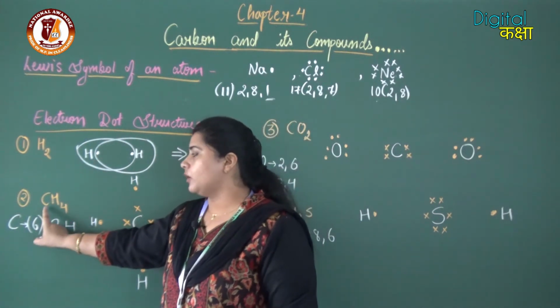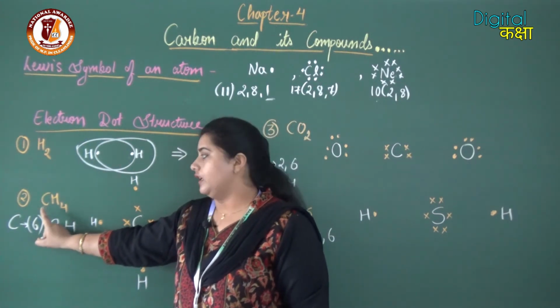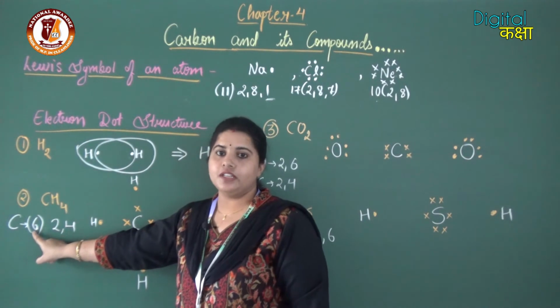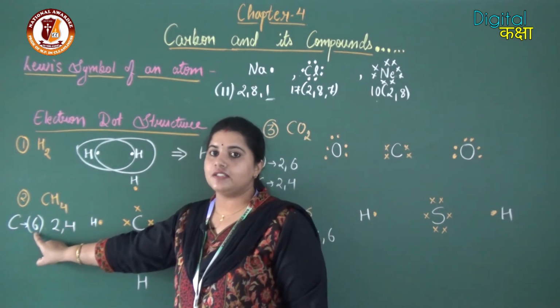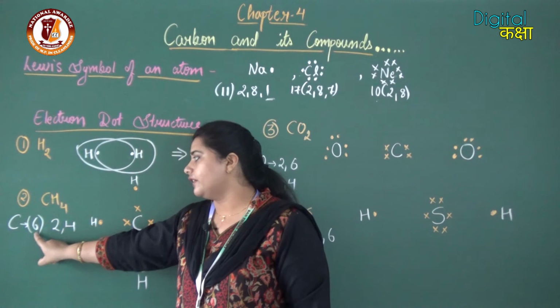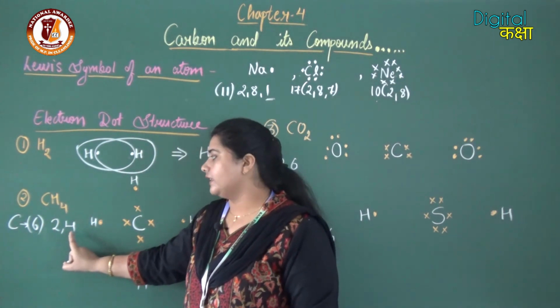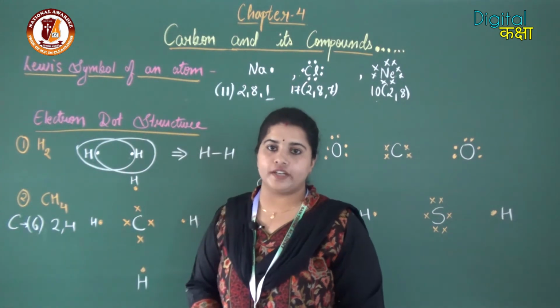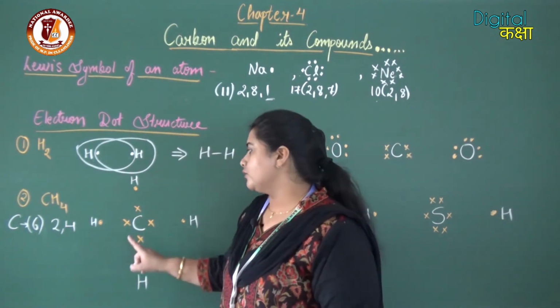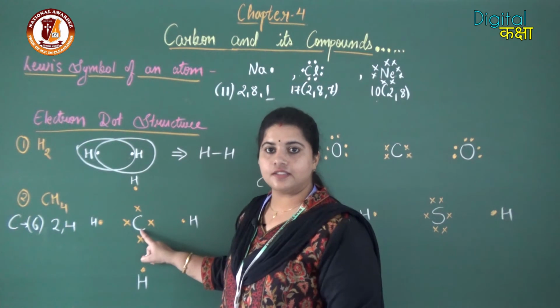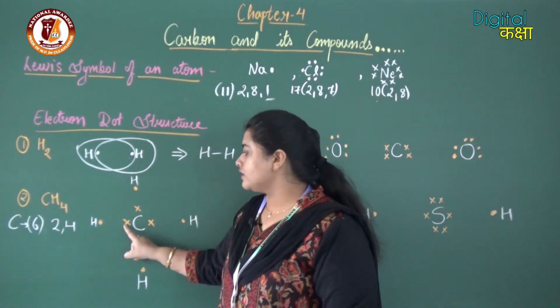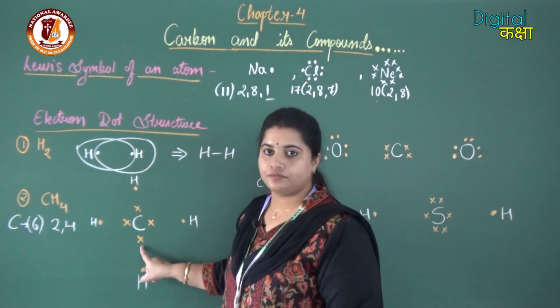So if we talk about carbon, atomic number 6, that means its electronic configuration will be 2, 4. So in the second shell it has 4 electrons, that is the last shell of it. Therefore I have written C as a symbol, and the 4 electrons are represented by crosses.